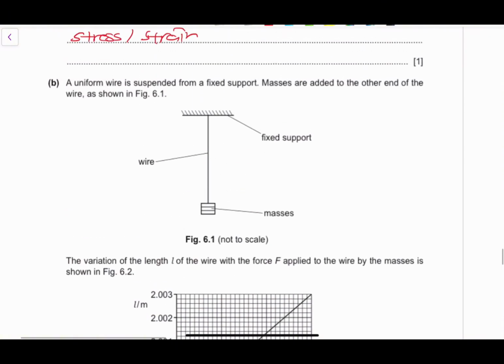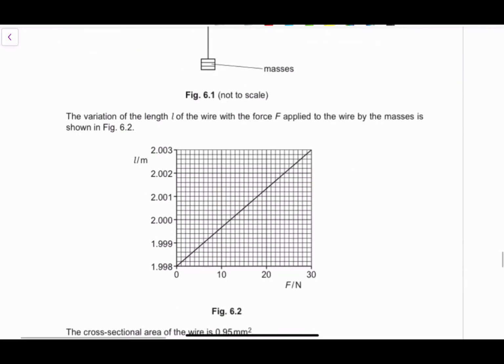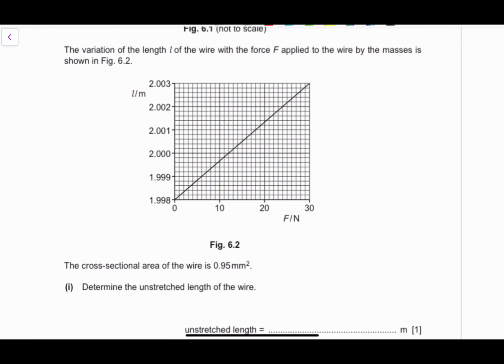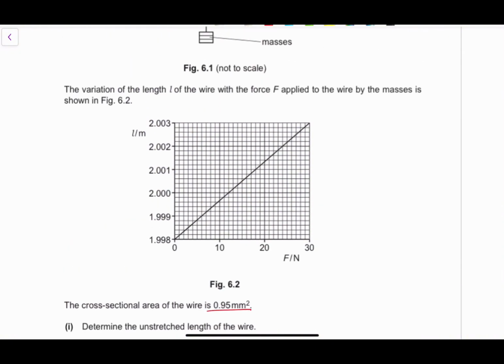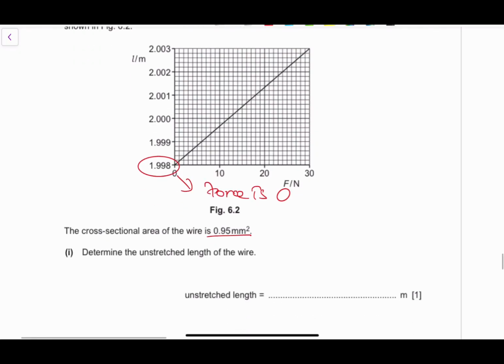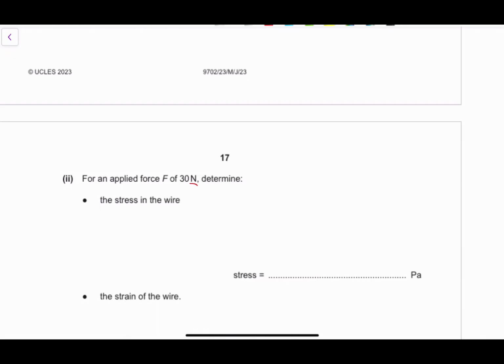Moving on. We're given a uniform wire supported from a fixed support point. Masses are then added on the other end of the wire. The variation of the length L of the wire and the force applied is shown. The cross-sectional area of the wire is given, and we've been asked to determine the unstretched length of the wire. Before the wire is stretched, the force is 0, right? A 0 force means that it's unstretched. So the unstretched length will be 1.998, right? The next question, we've been asked for an applied force of 30 newtons, determine the stress.